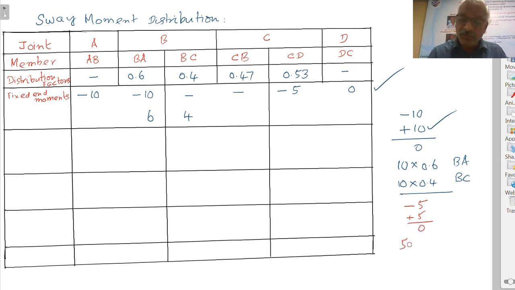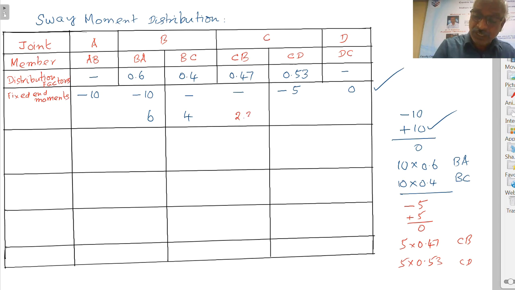That is 5 into 0.47 to member CB, 5 into 0.53 to member CD. So that value will be 2.35, and 2.65. Right, that's over. We have balanced joints B and C.